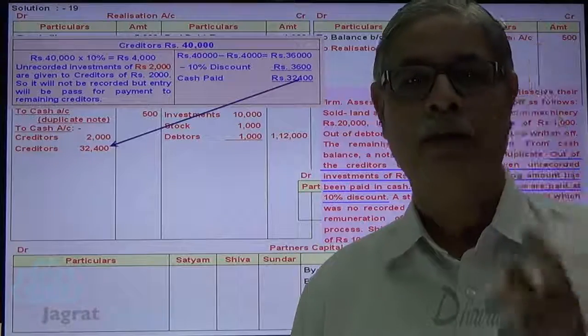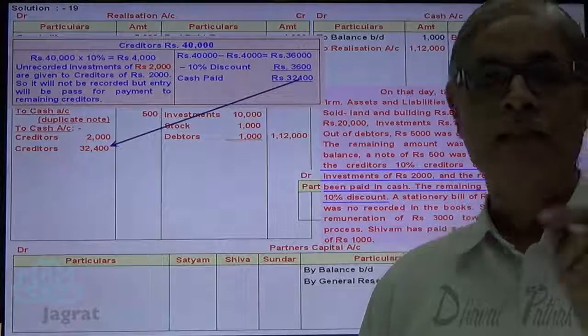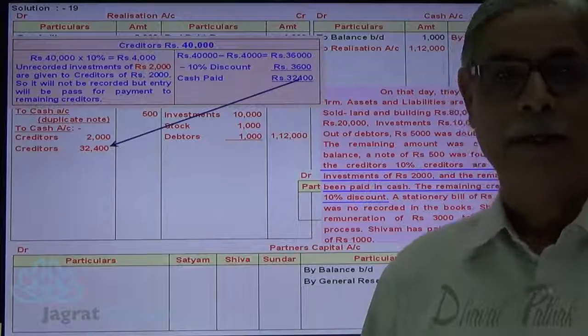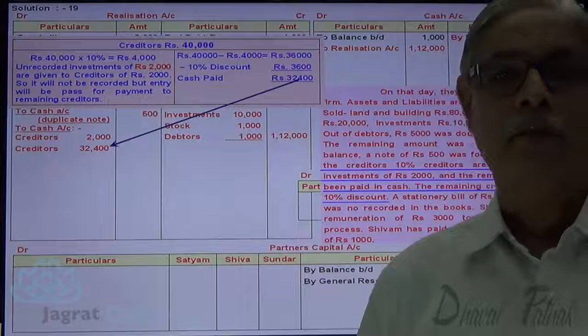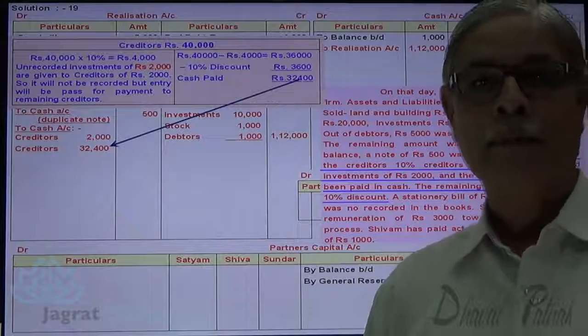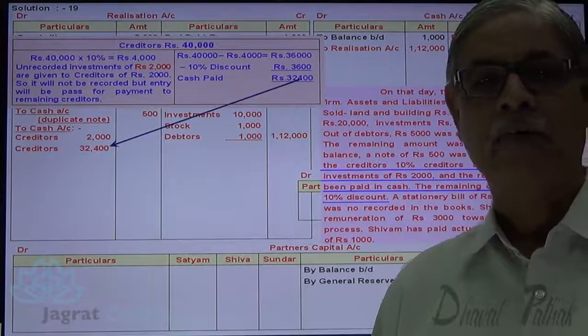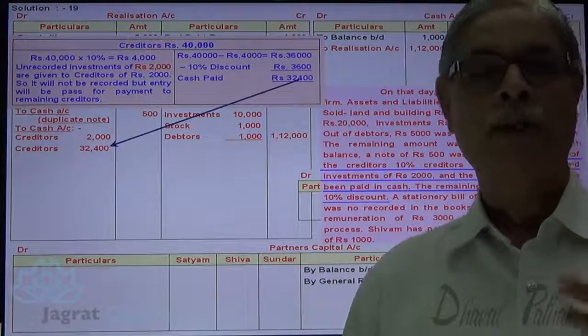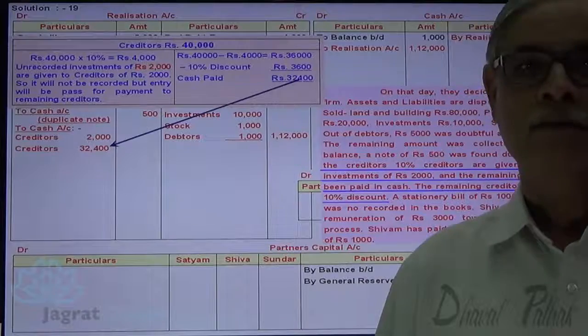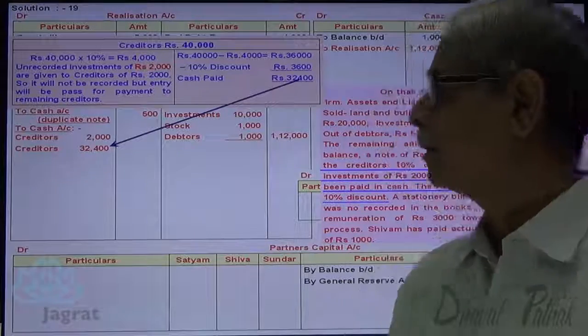The important point to be remembered by the student is that when the asset is given for payment of liability, both occur at a time. Realization of asset and settlement of liability both occur at a time. Settlement of liability is debited to realization account and realization of asset is credited to realization account. So better we do not write the entry in such a situation. That's an important point to be remembered. Now next.